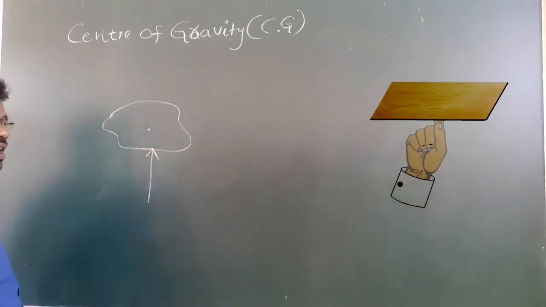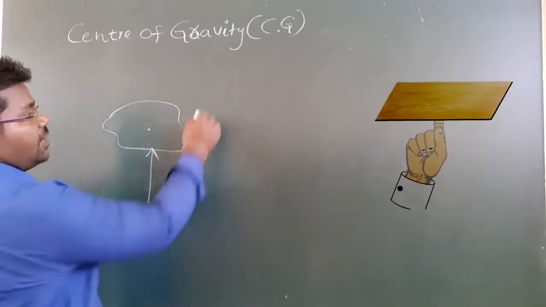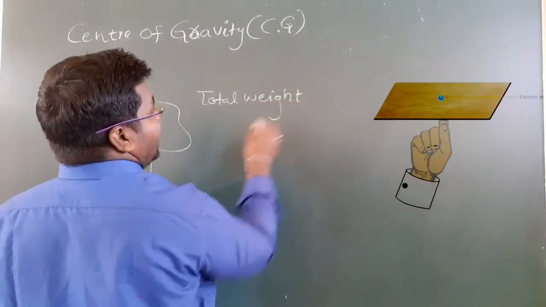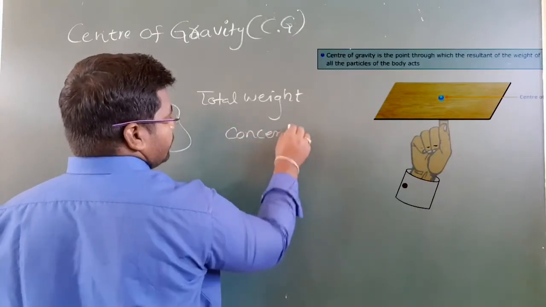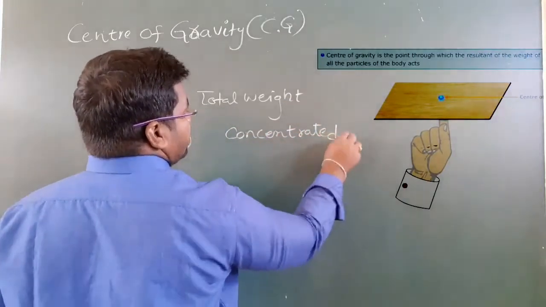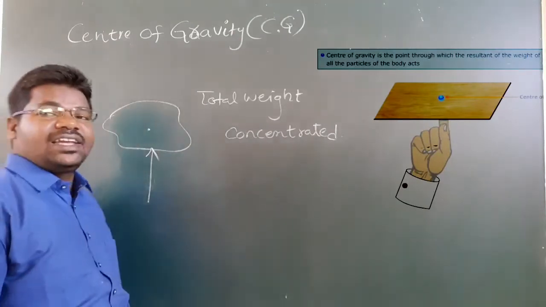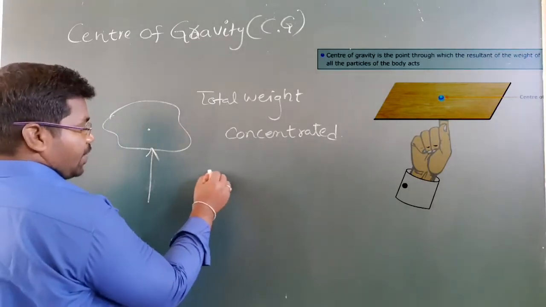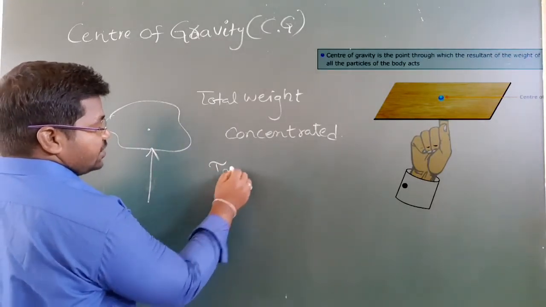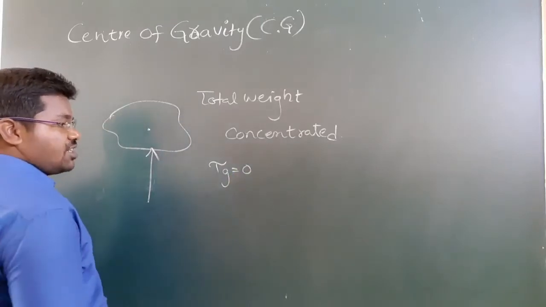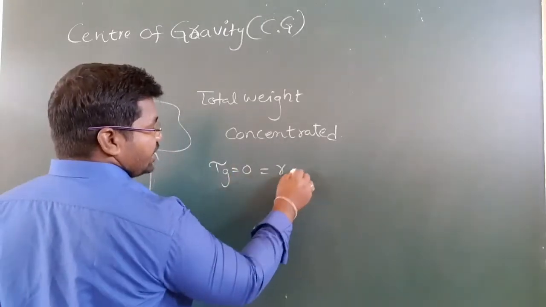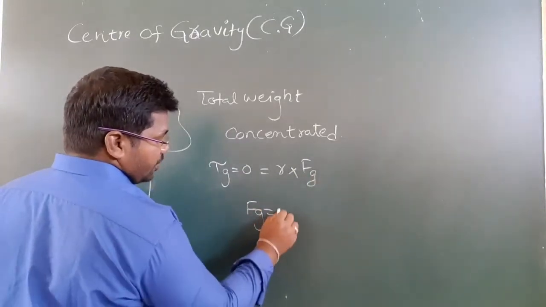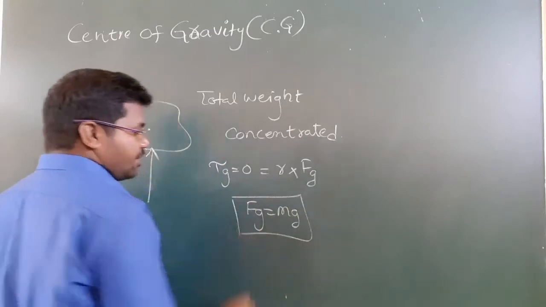where the entire weight, the total weight, is concentrated, my children. At that point the gravitational torque is zero. Gravitational torque means radius into gravitational force, where Fg is equal to mg, on the body.